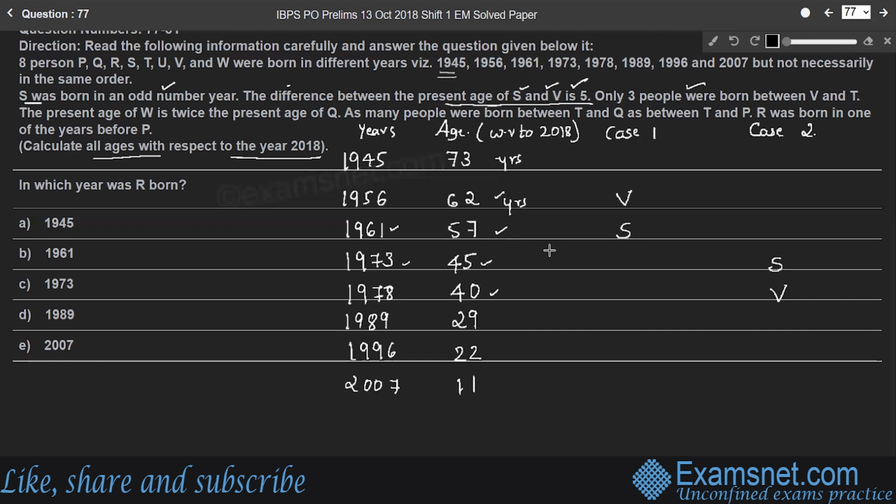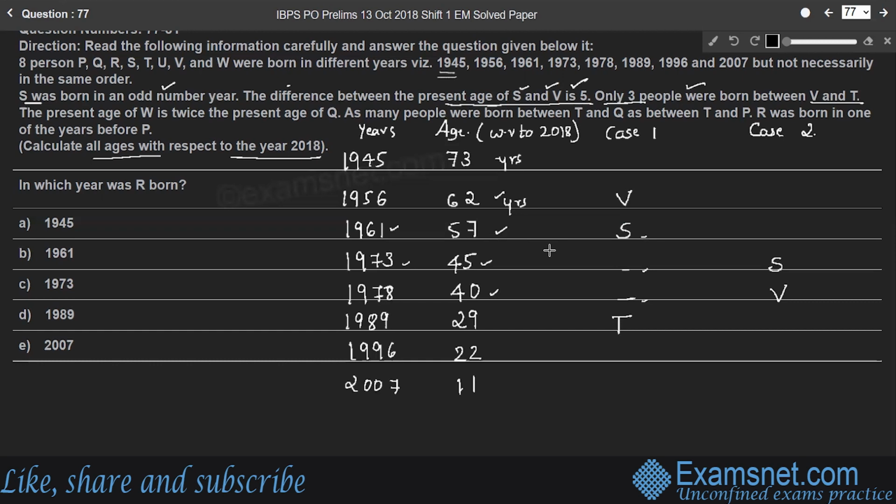Right? Moving further, only 3 people were born between V and T. So here in case 1, V and T. So T was born in the year 1989 according to case 1, because it is given that 3 people were born between V and T, right?